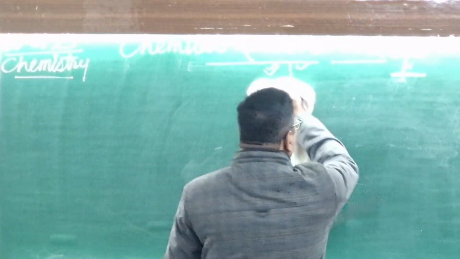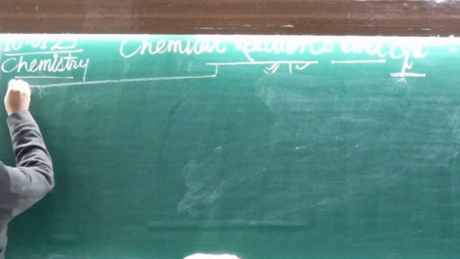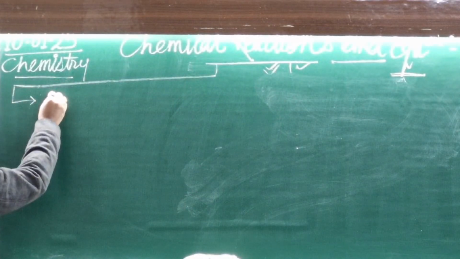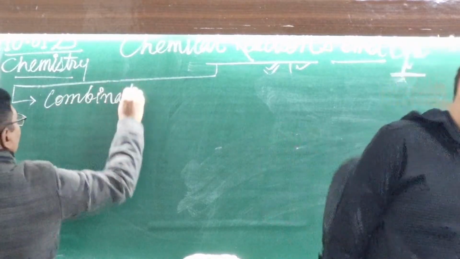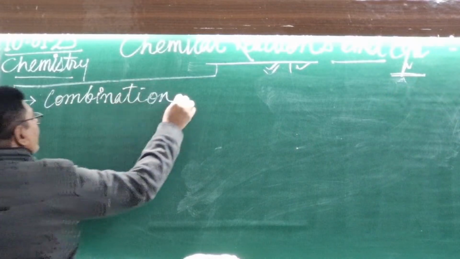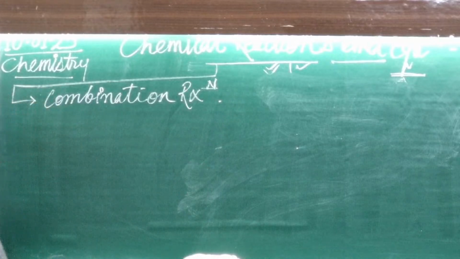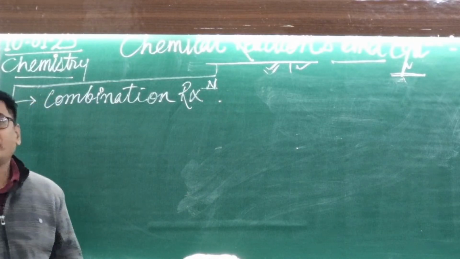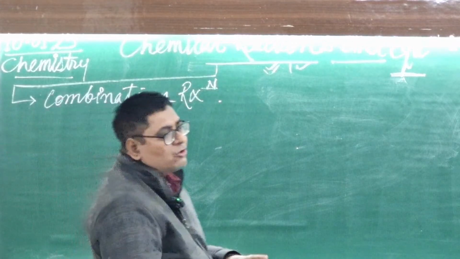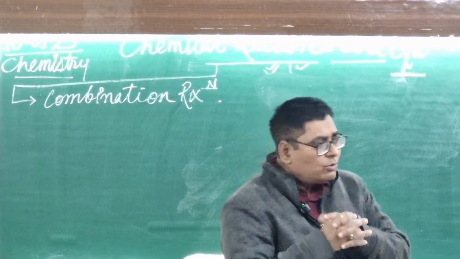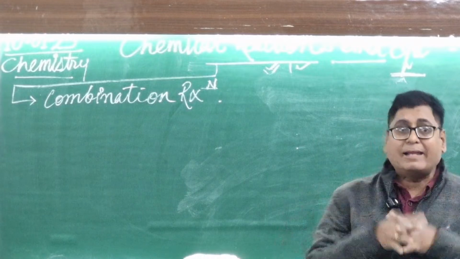Types of chemical reactions. First one is combination reactions. According to their name, this one is clear. What is the meaning of combination? Combination means the combining of two substances, but not only the combining.